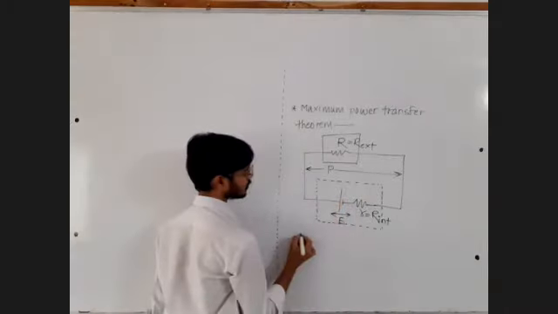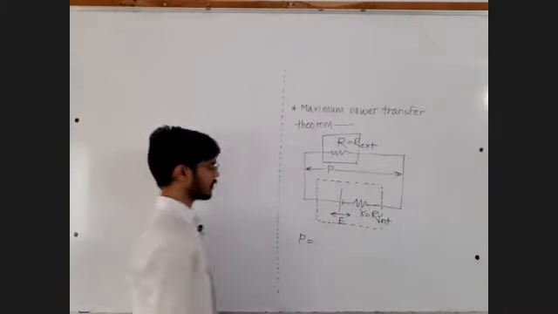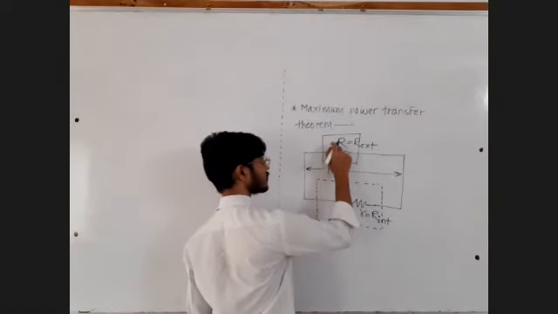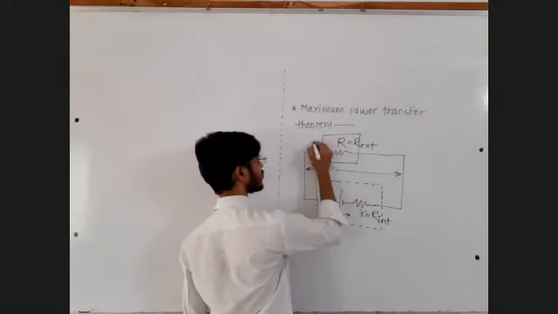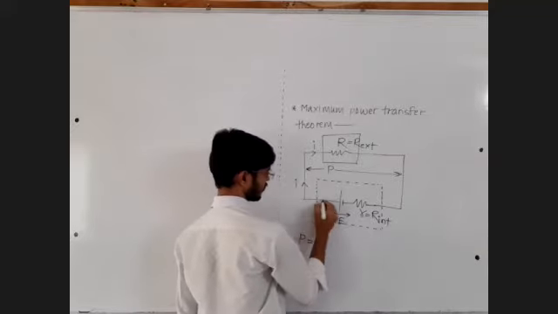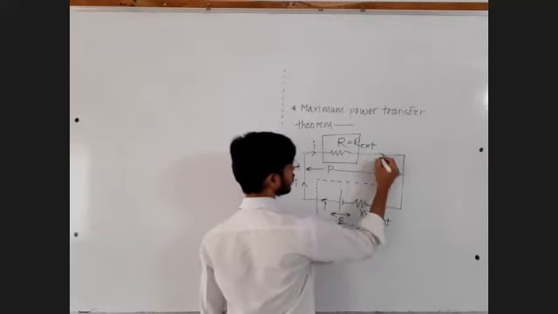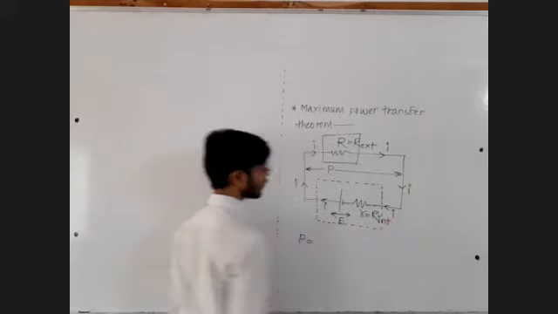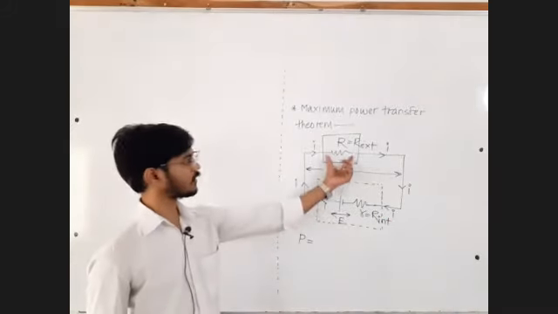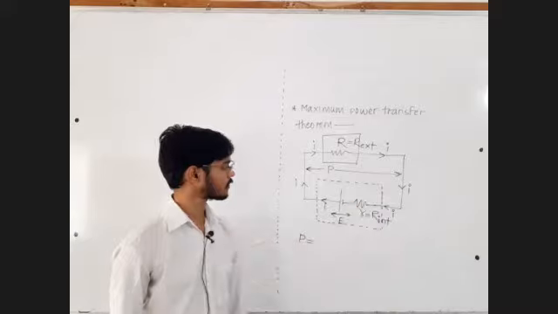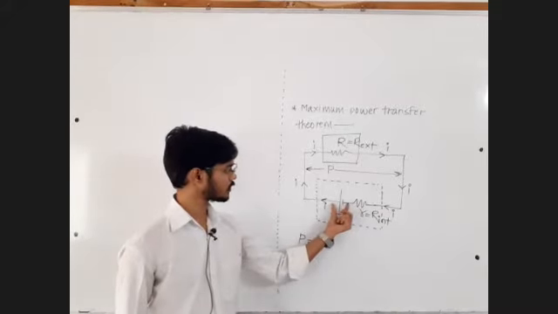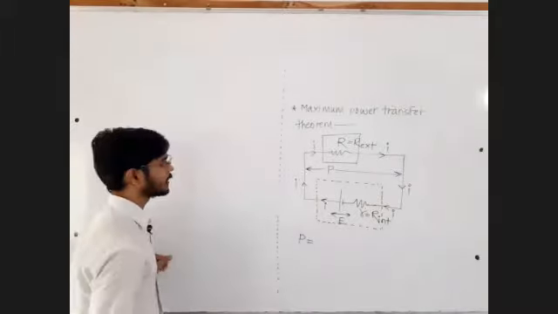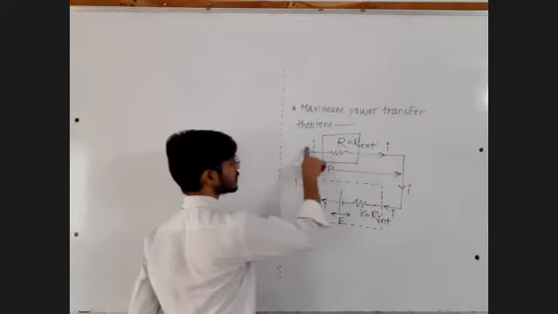Let's write the equation for the power. Power is equal to I square into R, current in the resistance, square, into R. Let's say the current in this circuit is I, the same current I. Of course, some power is delivered here and the remaining power is delivered here, out of the total power being generated by this source of electricity. So power is equal to I square into R.